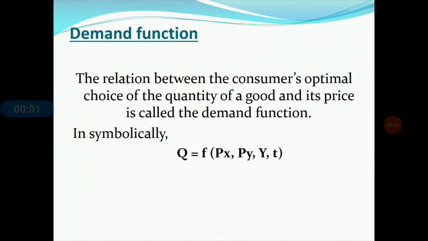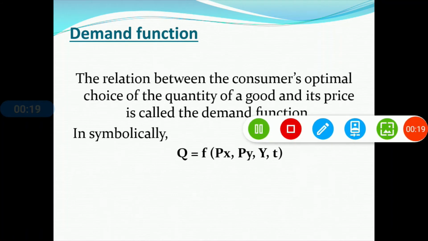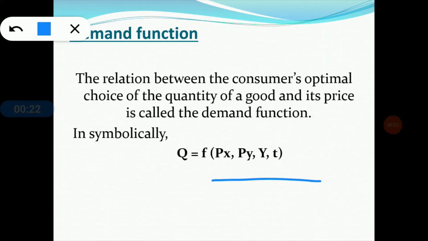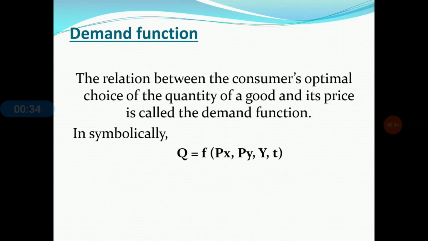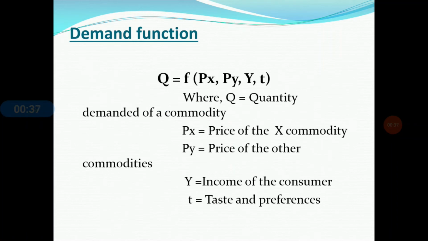Here is the slide for the demand function. The demand function indicates the functional relationship between the quantity demanded and the various factors of demand. We can see it symbolically: Q equals function of Px, Py, Y and T. The demand function describes the relationship between the consumer's optimal choice of the quantity of a particular commodity and the price of the commodity. Now we are going to the next slide, which indicates what Px, Py, Y and T are.